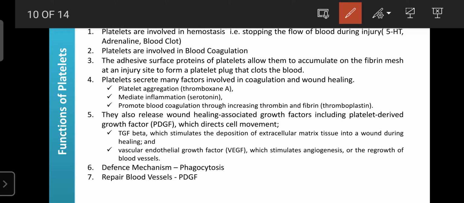If any injury occurs, loss of blood is possible. But if the patient has a correct platelet count, those platelets can be activated and release 5-HT and adrenaline, which constrict the blood vessels. Due to constriction of the blood vessel, the loss of blood can be prevented.